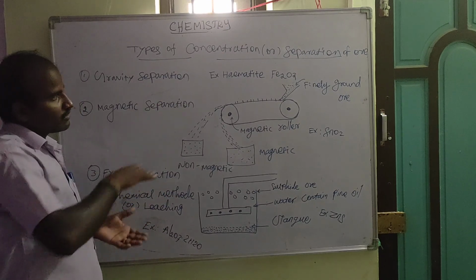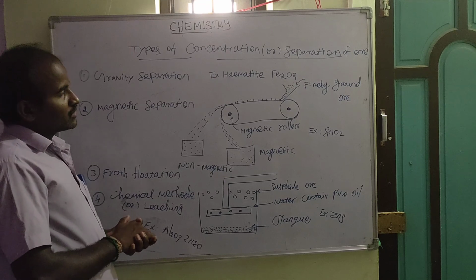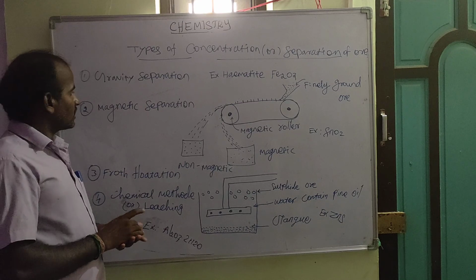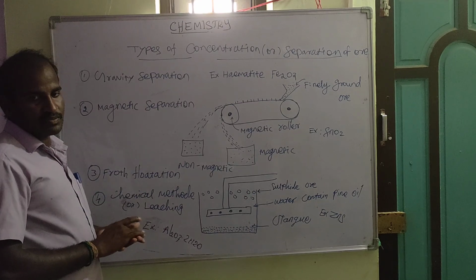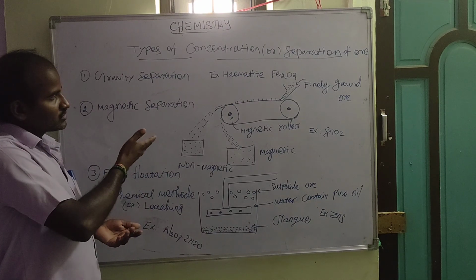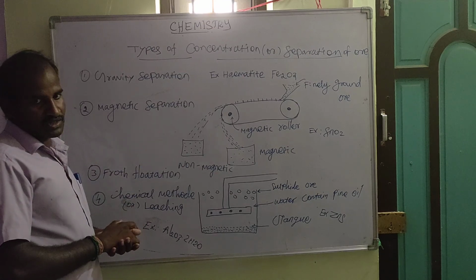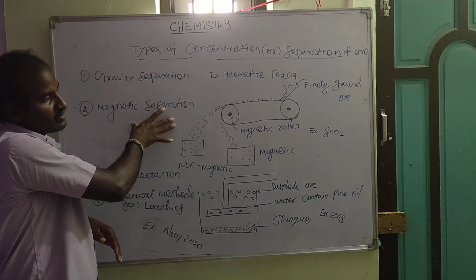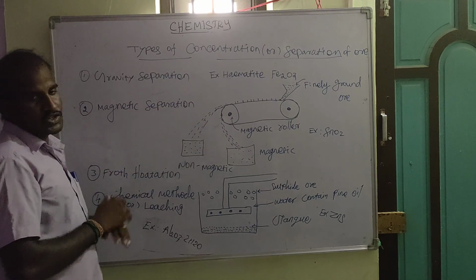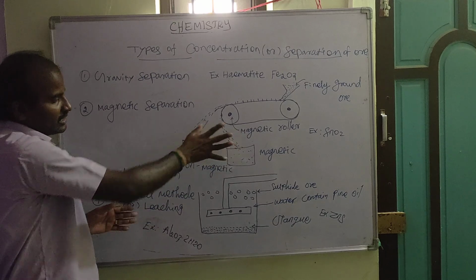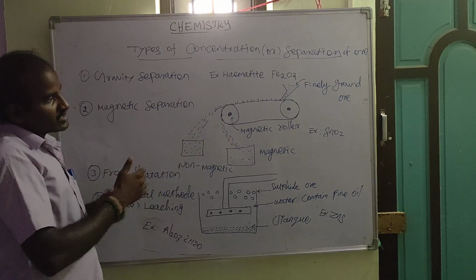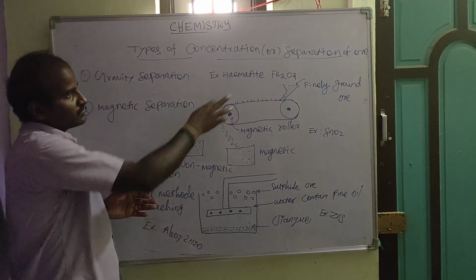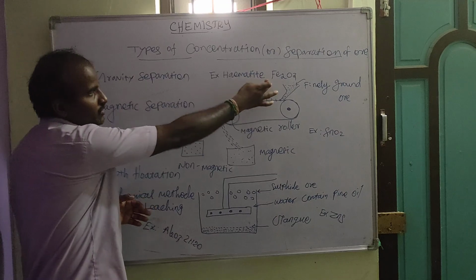So all these things are very important. Questions may arise on the individual methods. What is gravity separation, or magnetic separation? Explain. This question has already been asked. Explain magnetic separation. We must draw the diagram neatly because this is a 5-mark question. The diagram is important, and individual marks are allotted to the diagram. Also, we must concentrate on the important ores, for example hematite, Fe2O3.